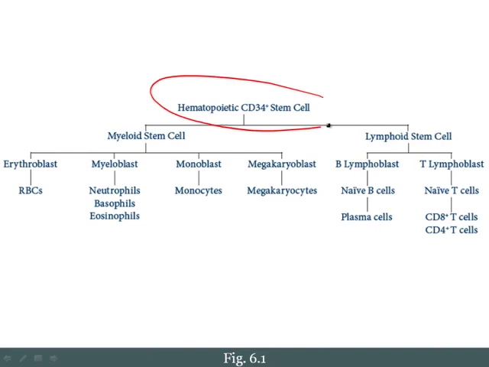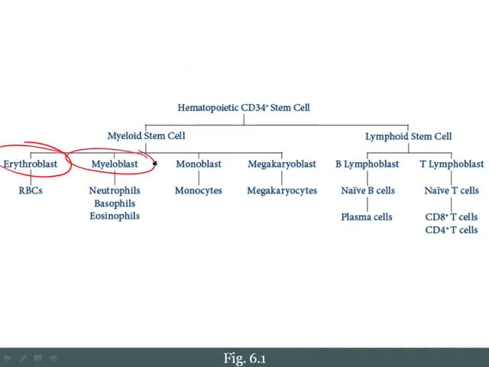Remember that we begin with a hematopoietic stem cell. The hematopoietic stem cell eventually becomes a myeloid stem cell, also called a myeloid blast. Now this myeloid blast has the ability to produce an erythroblast, or a myeloblast, or a monoblast, or a megakaryoblast. And of course, each of these cells would then produce their relevant, mature offspring.